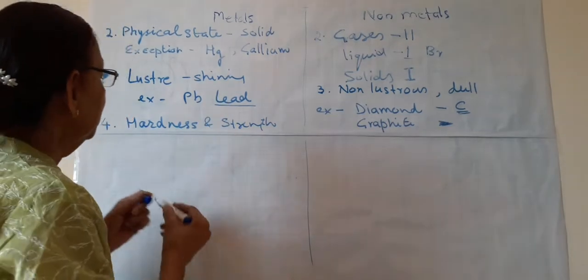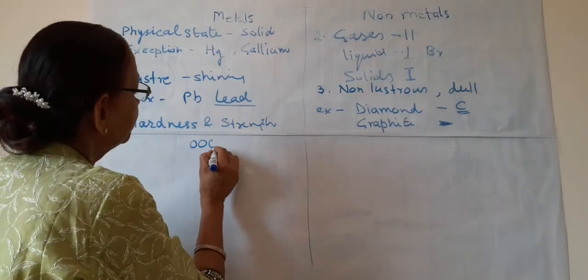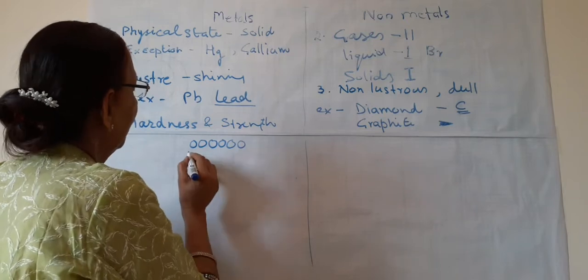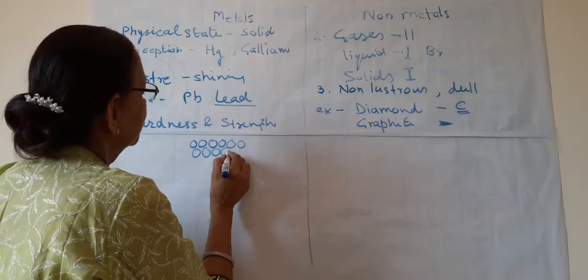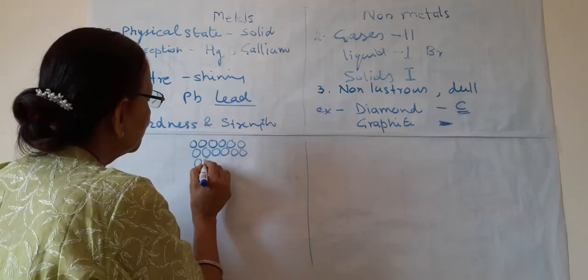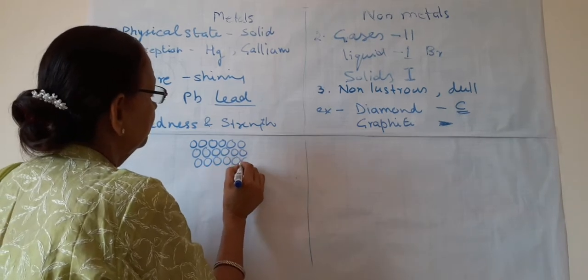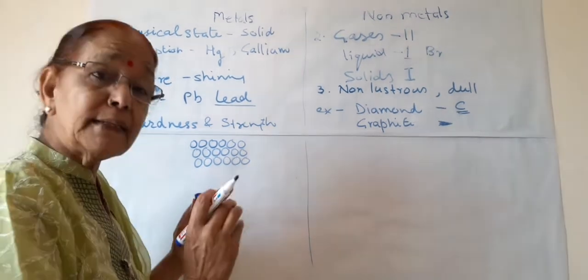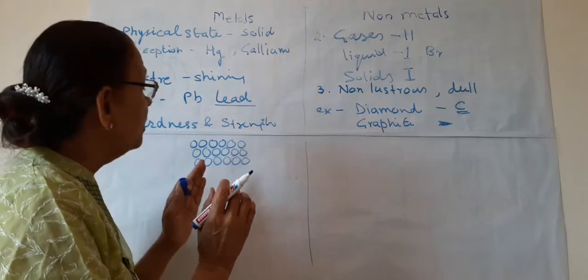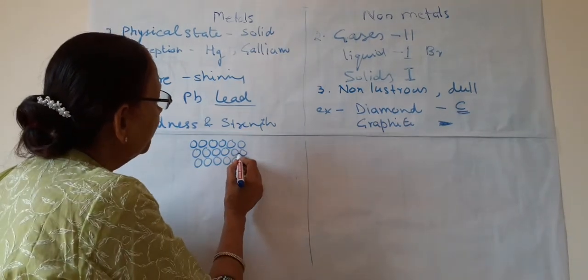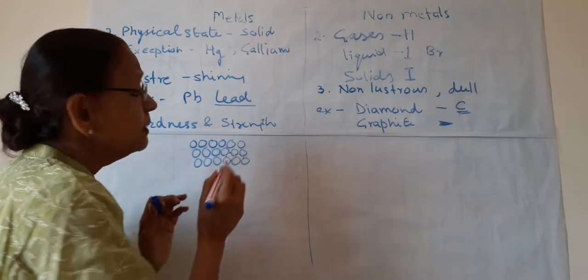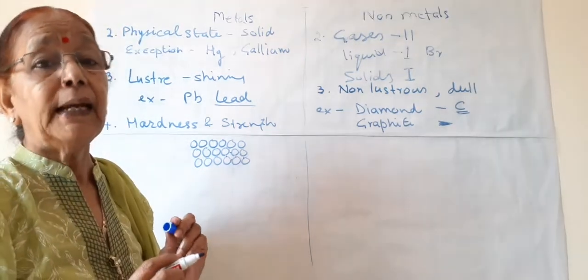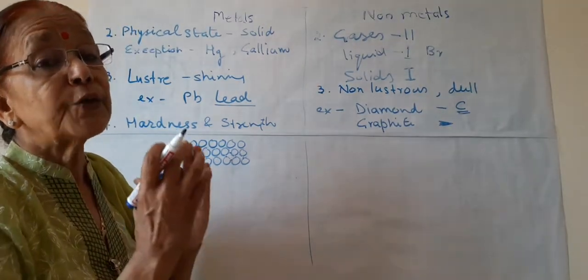What is that reason? Suppose this is the atoms of metals. They are so close to each other. They are very dense. They are very close to each other, and the bond between them is known as metallic bond. And this bond is very strong bond.